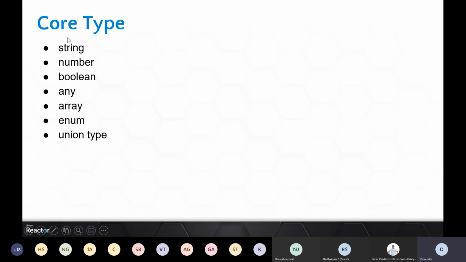So I'll be covering a few core types in TypeScript, right? Not everything. There are many other types also, but a few core types which are good to understand, which I feel that at least if you are starting with TypeScript, you should understand, right? Most of these, like string, number, boolean, I will briefly go through them. And we'll briefly see how these types will help and why the absence of these types in JavaScript is giving us issues. Okay, from that perspective, we'll cover that.